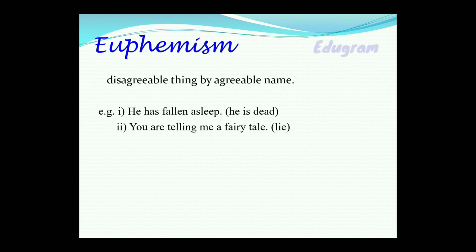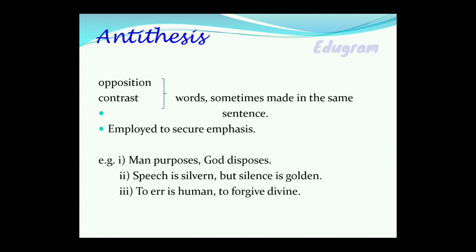Okay, next we see euphemism. Euphemism is a figure of speech in which we accept a disagreeable thing by an agreeable name. For example, he has fallen asleep, which means he is dead. And one more example, you are telling me a fairy tale, which means you are telling a lie. Okay, next we see antithesis.